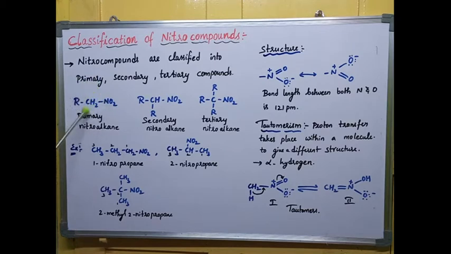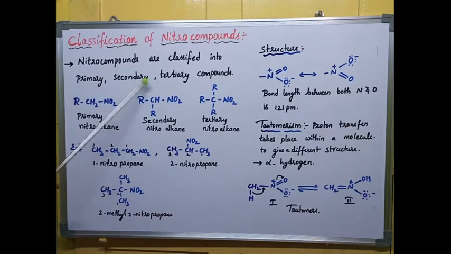CH3NO2 is actually a nitroalkane, and around this one hydrogen is replaced with R. R indicates an alkyl group. If one hydrogen is replaced with any other alkyl group, then it is called a primary alkyl group. So to the primary alkyl group, NO2 is attached, so it is called a primary nitroalkane.